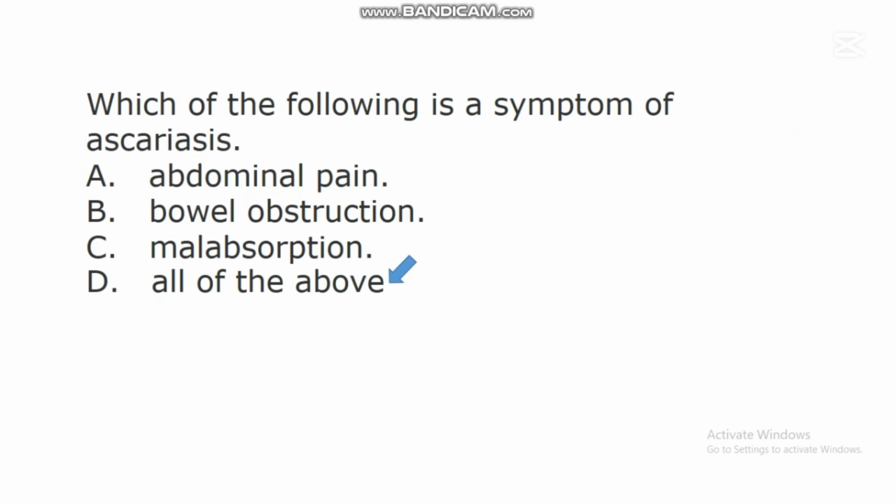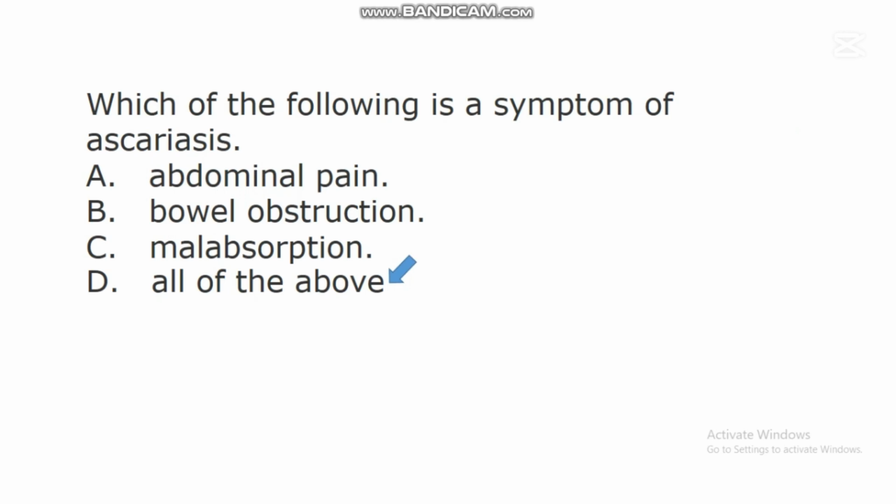this Ascariasis is a worm disease. So this brings abdominal pain, and studies have shown that this parasite can accumulate so much in the intestine in such a way that there will be a difficulty in the flow of things in the bowel.